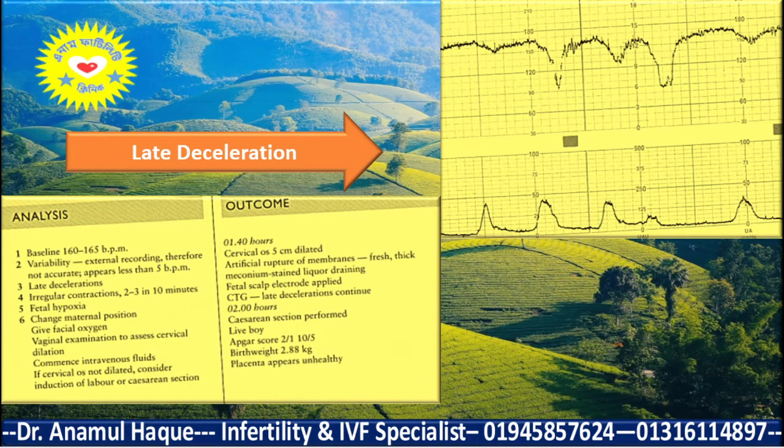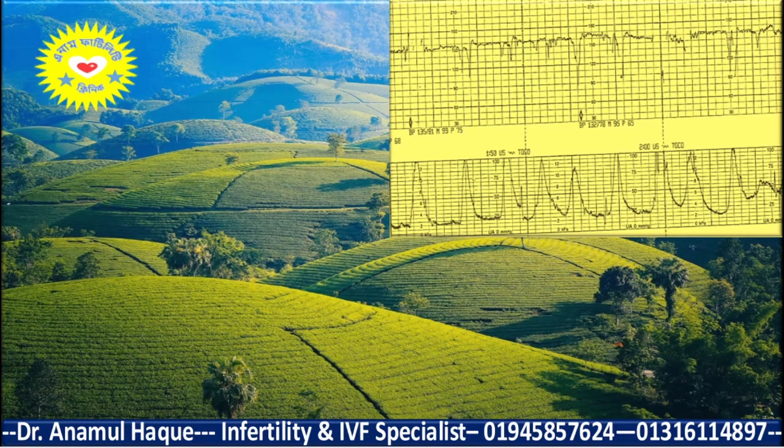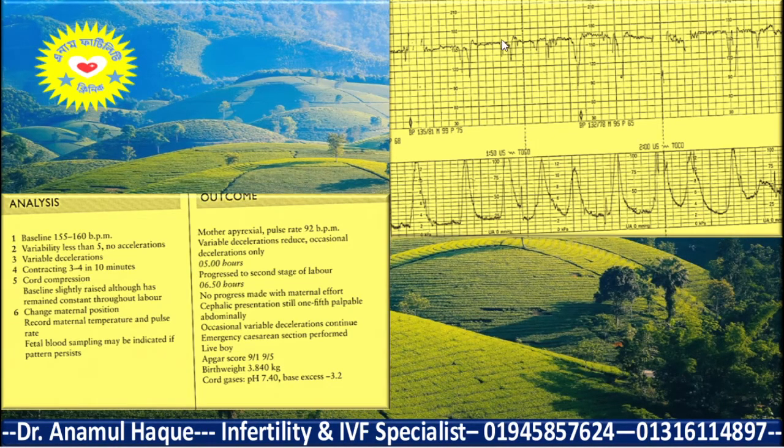So this is the late deceleration, and here you see the baseline heart rate 155 to 160 beats per minute, and variability less than 5 beats per minute, no late deceleration but multiple variable decelerations. The decelerations are variable in size and shape, some come before the uterine contraction, some with the contraction, and some after the contraction. So there are multiple variable decelerations. This is the typical picture of cord compression.